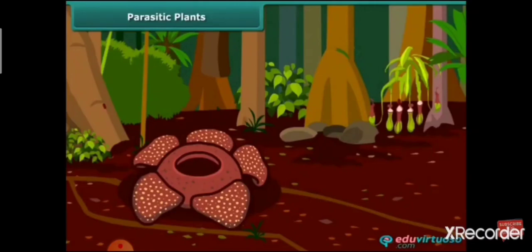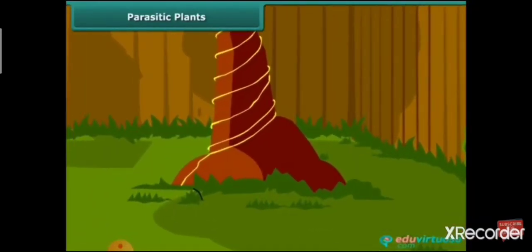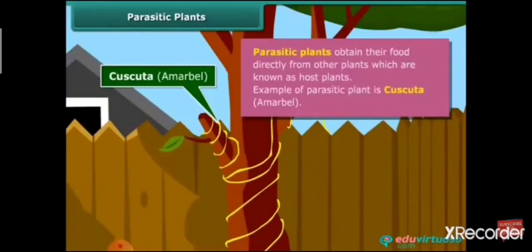So, we'll start with parasitic plants. The plants which obtain their food directly from other plants are known as parasitic plants, and the plants from which they obtain their food are known as host. You might have seen Cuscuta, amarbel, nearby you, which is an example of a parasitic plant.